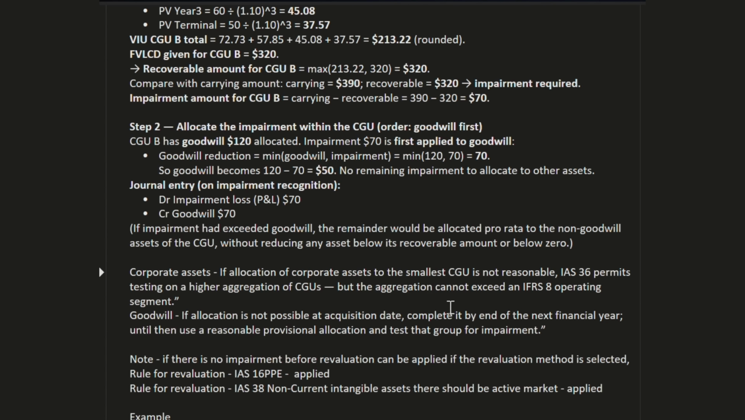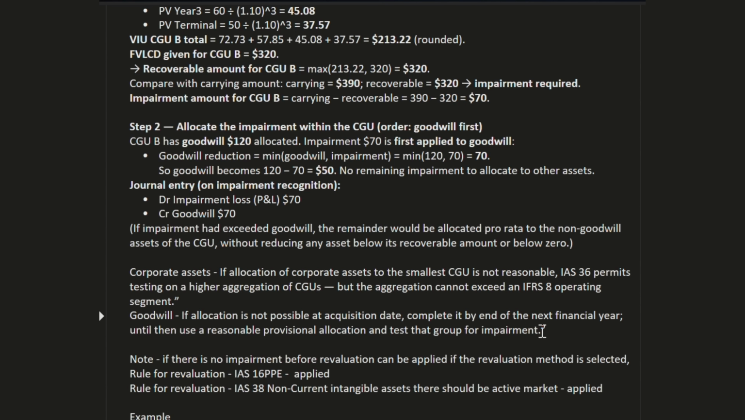Goodwill: if allocation is not possible at the acquisition date, complete it by the end of the next financial year. If it is not possible at the acquisition date, we have time till next year. It is the topic of acquisition and merger, consolidation. At the time of acquisition, we find the fair value, and at the time of reporting we compare whether there is an increase or decrease. We haven't calculated the goodwill yet because we have time, and goodwill is calculated at the time of consolidation. When we prepare our consolidation, at that time we calculate the goodwill value. If goodwill value is not there, then impairment is recognized on a provisional basis.